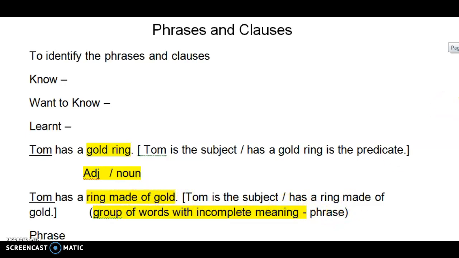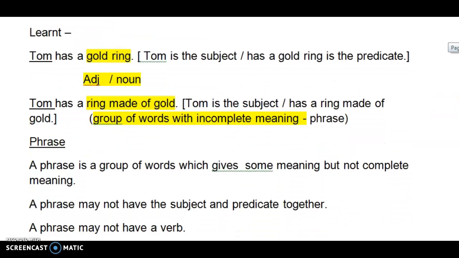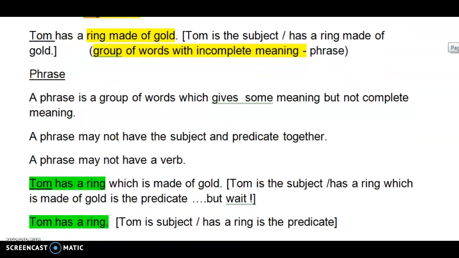Now let us go further down and see what a phrase is. A phrase is a group of words which give us some meaning but not the complete meaning. It could be one definition. A phrase may not have a subject and a predicate together. Maybe, let's explore. A phrase may not have a verb. Can't say. Let's find out.